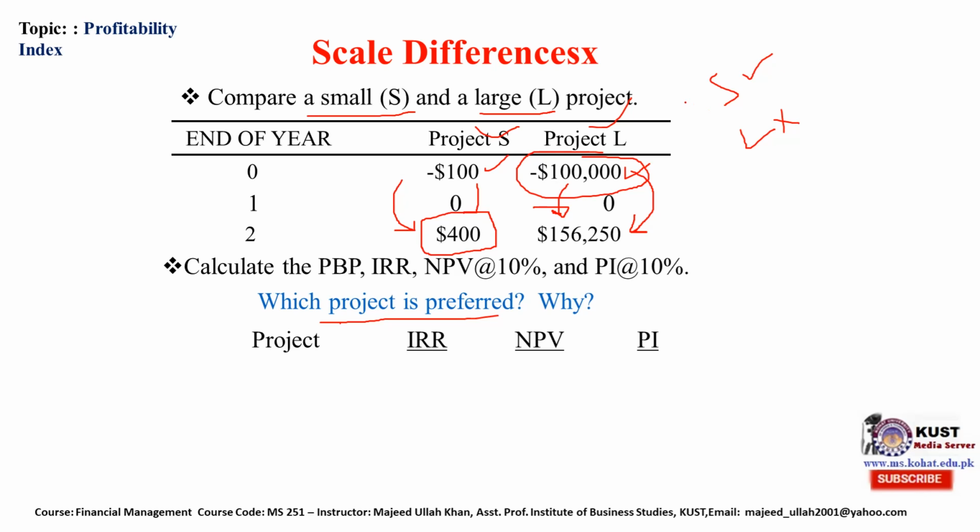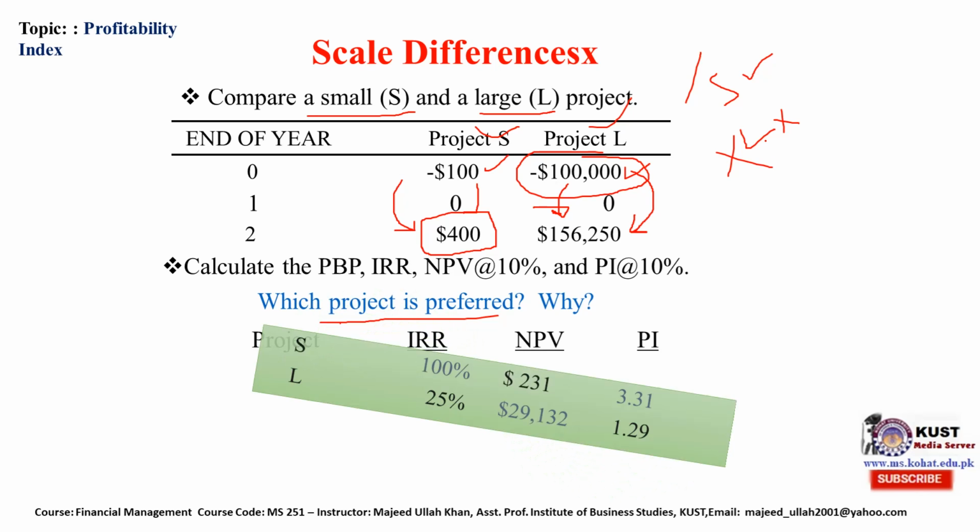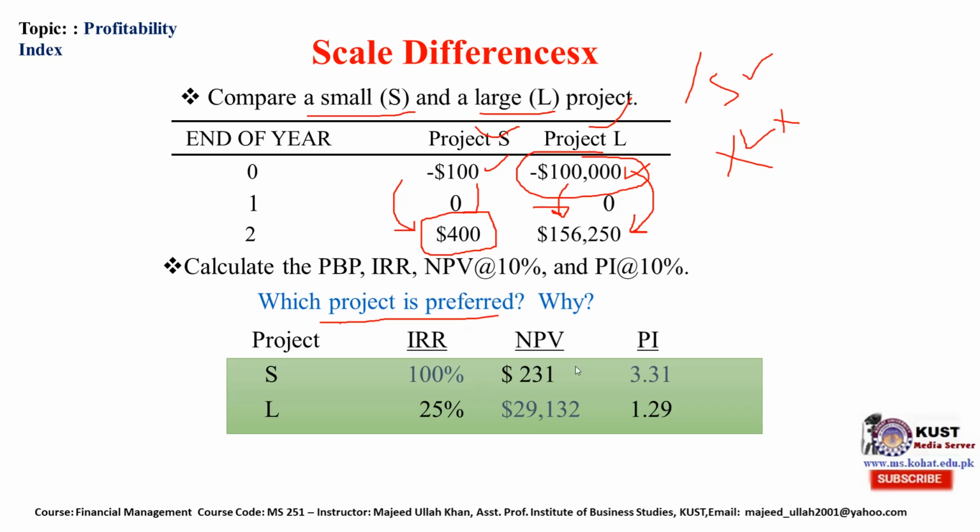If we accept this one, we will reject this one. So which should be rejected or accepted? On the basis of IRR, this small project gives us a high internal rate of return, which is 100%. Its NPV in absolute terms is $231.